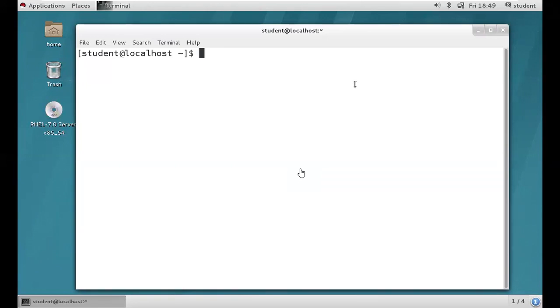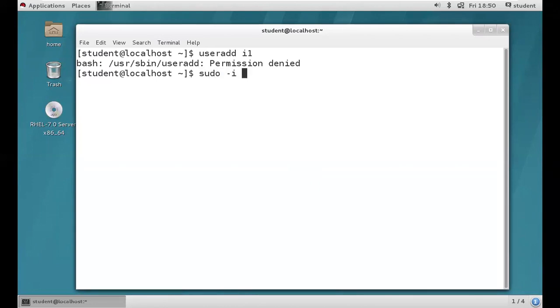So let's try to execute useradd i1. What happens, see, with a normal user? Permission denied, right, guys? And you people usually have many confusions, especially those doing AWS DevOps. Why do we need to use sudo with the EC2 user? If you need to switch from the EC2 user to the root user, why do we need to use the command sudo -i, or otherwise sudo su -? These are the commands they use, right?